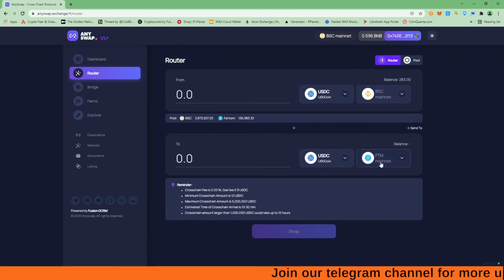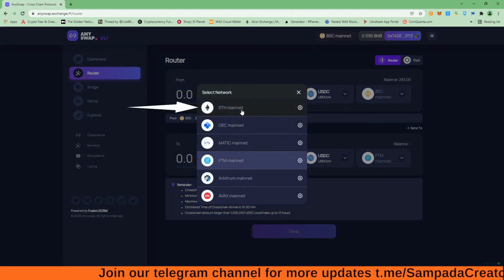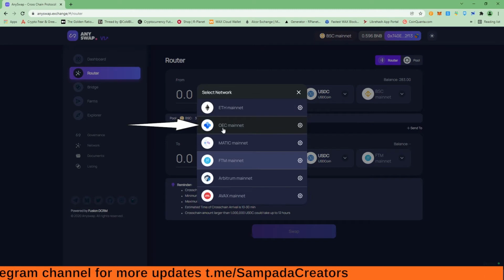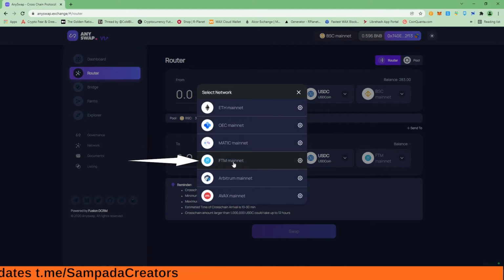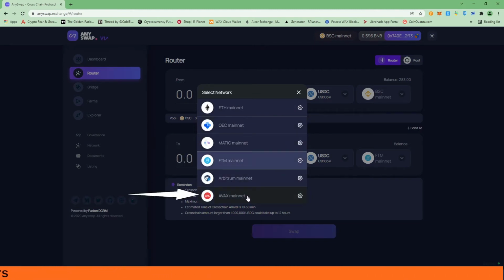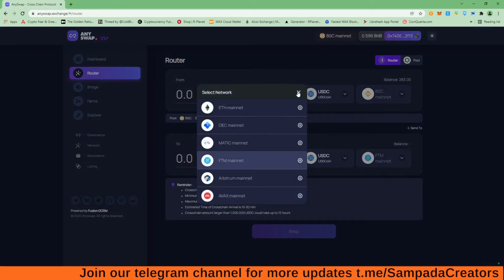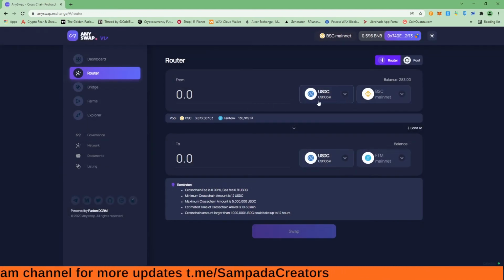And you can choose different chains on the AnySwap bridge. Like I can use Ethereum mainnet. This is OKX mainnet, this is Matic, this is Phantom, Arbitrum, AVAX, right? So I can choose these many chains, right? And I can transfer different tokens between these chains. So right now I'm choosing USDC of BSC to transfer it to USDC on Phantom, right?